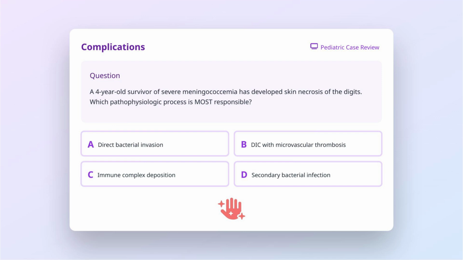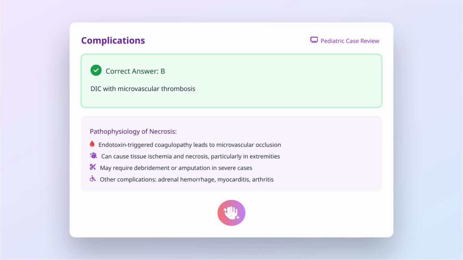Let's discuss complications of meningococcemia. A 4-year-old survivor of severe meningococcemia has developed skin necrosis of the digits. Which pathophysiologic process is most responsible? Is it A, direct bacterial invasion, B, disseminated intravascular coagulation with microvascular thrombosis? C, immune complex deposition? Or D, secondary bacterial infection? The correct answer is B.